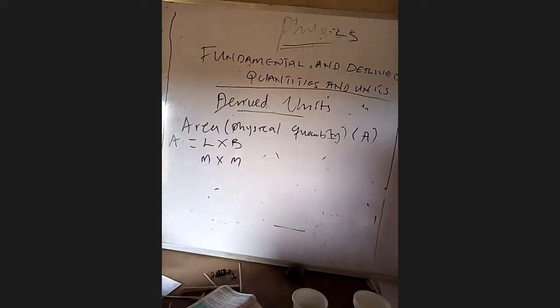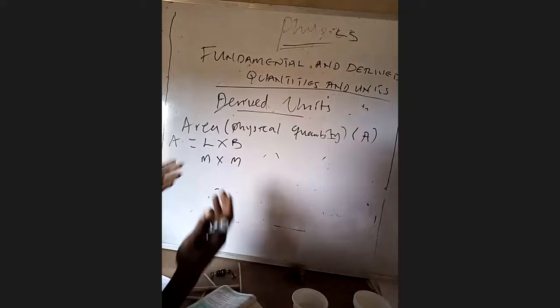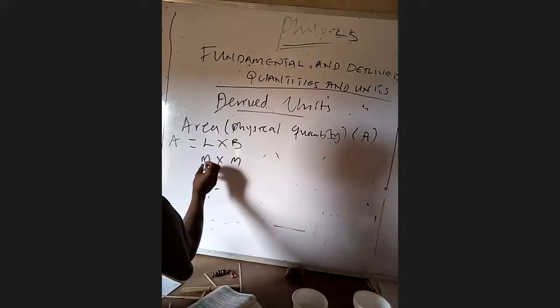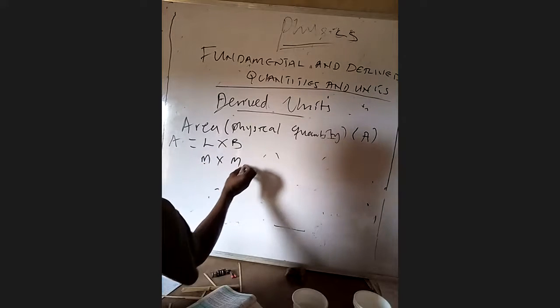I don't want to rush this class so you all can understand. Remember, the area is equal to length times breadth. Now, the unit of length is meter. The unit of breadth is meter too. Now, length times breadth, the unit of them is m times m.